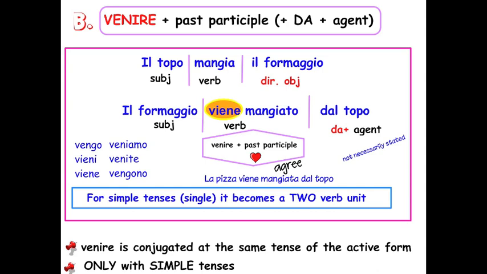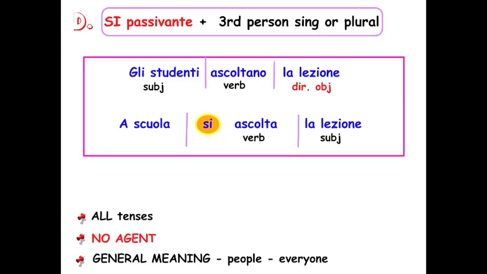Okay, so your last one, it's not really a passive form, but we usually find it in the unit with the passive because it's another way of giving the sense of passivity, I guess, I don't know if that exists in English, and it's called il si passivante, and it's the impersonal si, which you have learnt. This is for all tenses. You don't have an agent. The reason for that is that you actually don't have a subject, and also this is not a truly passive form. And this has a more general meaning where you have people, everyone.